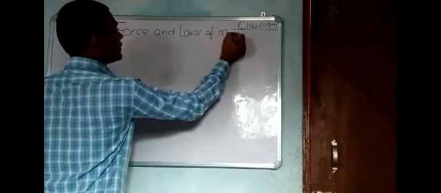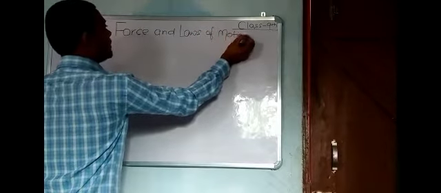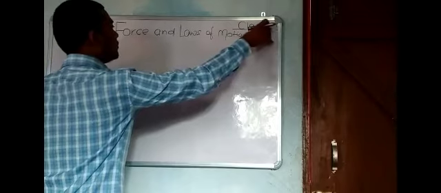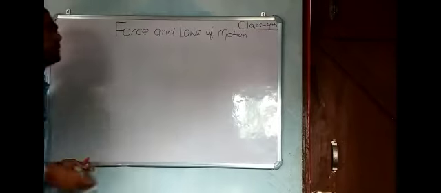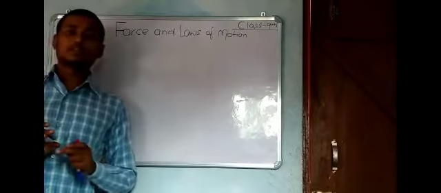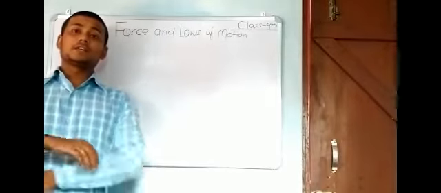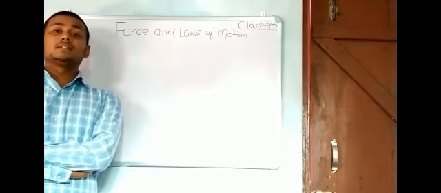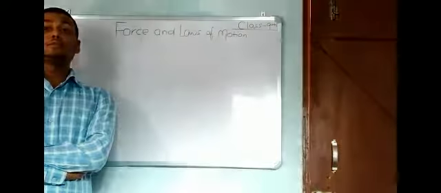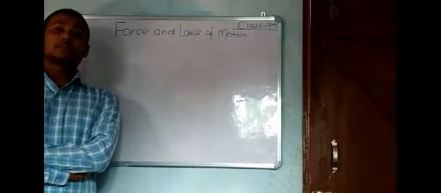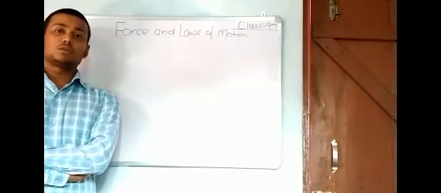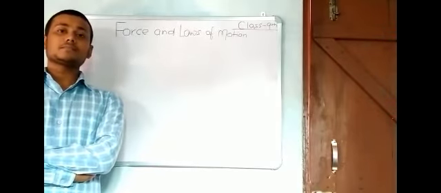Okay, we know that when we push or pull any object, it is said to be force, and the SI unit of force is kg meter per second square, also known as Newton.